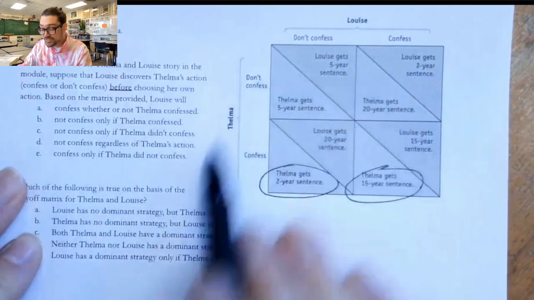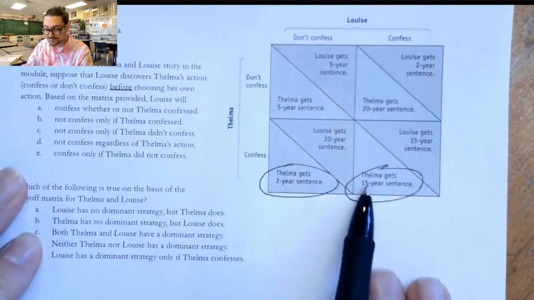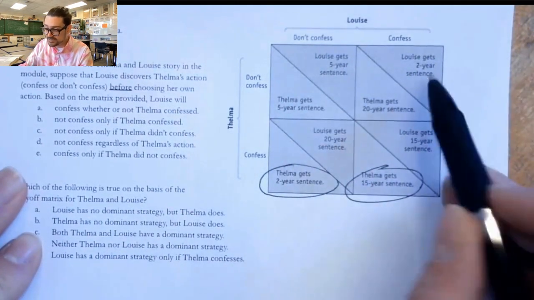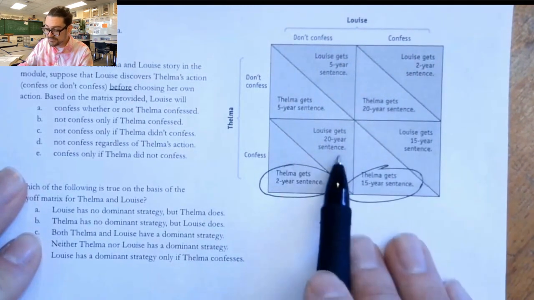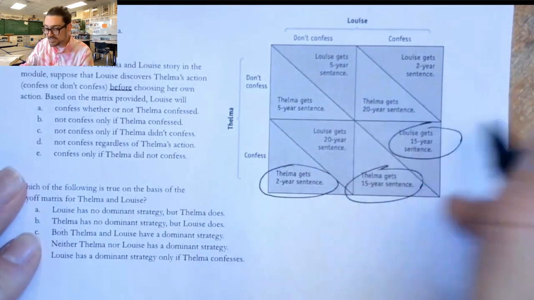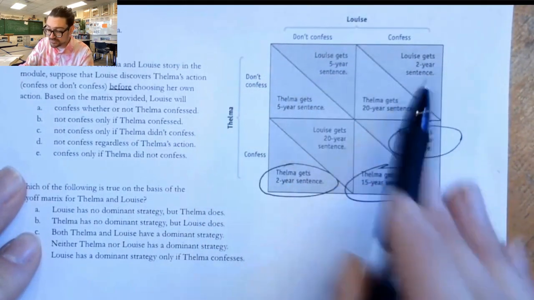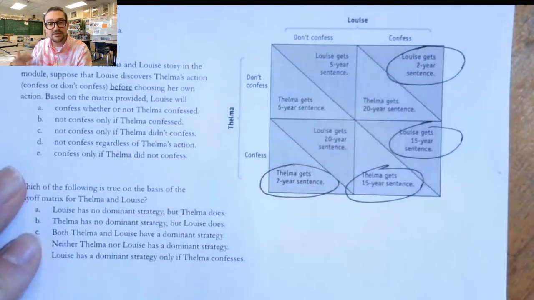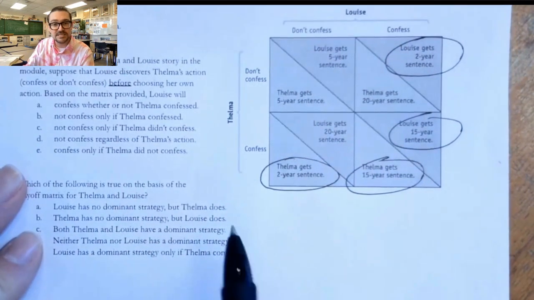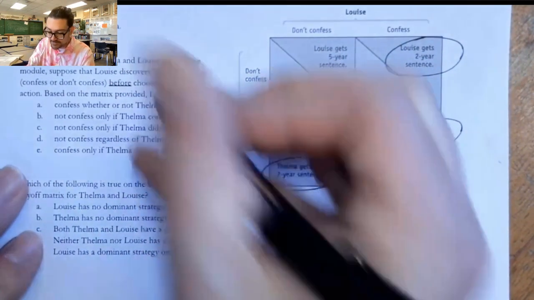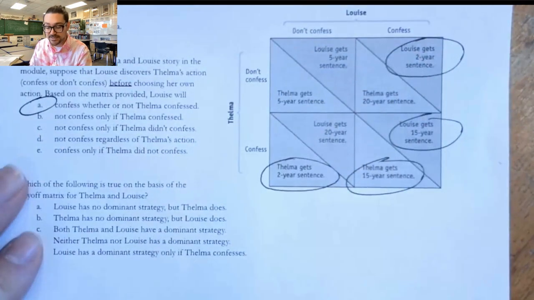If Louise knows that Thelma's going to confess, then Louise can say, well, I could basically get 20 years or 15. I'm going to prefer 15. And if Louise thinks Thelma might not, then Louise can get 5 or could get 2. So Louise is still going to always confess. They both have dominant strategies to confess. And so we would say A, regardless of whether or not Thelma did.